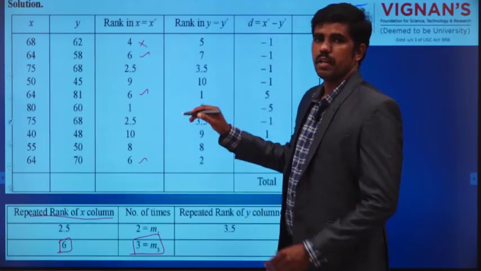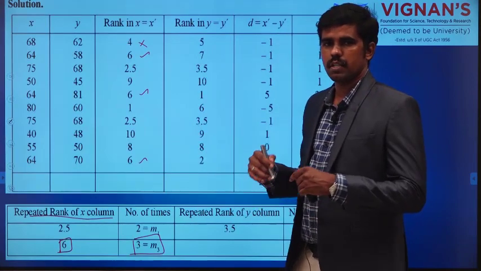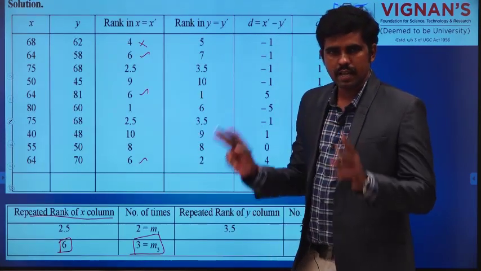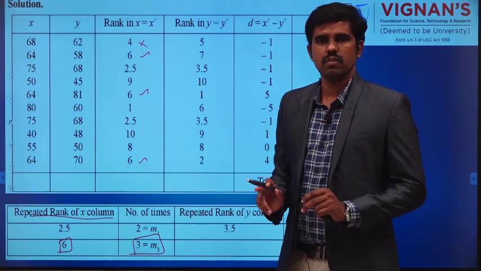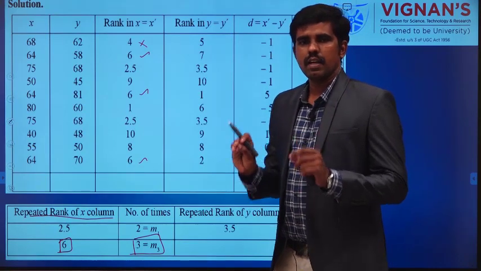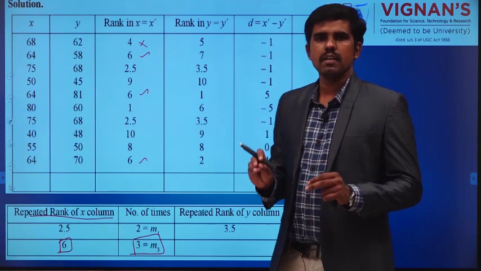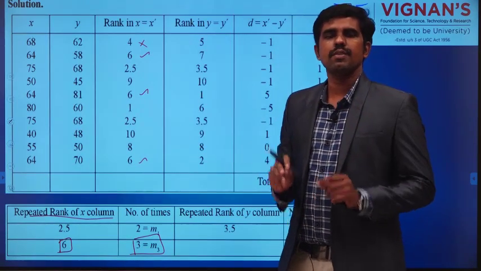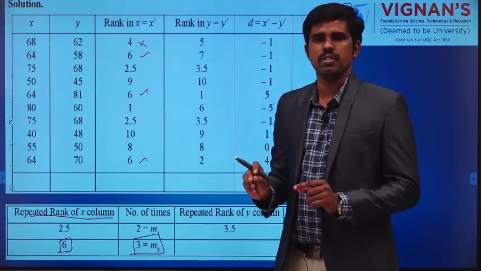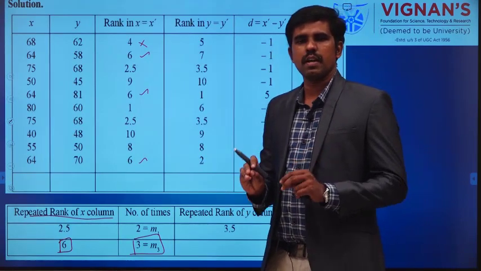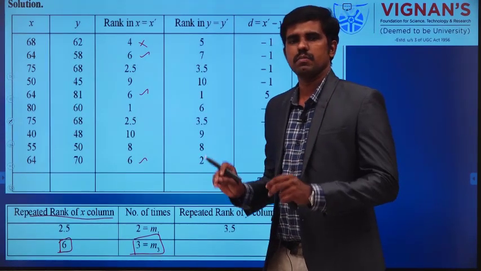This is based on rank, not based on the values. Based on rank, if I have 3 repeated values, I will have M1, M2, M3. If I have 2 repeated rank values, M1, M2. In this way you have to consider. If I have 4 repeated values, M1, M2, M3, M4.